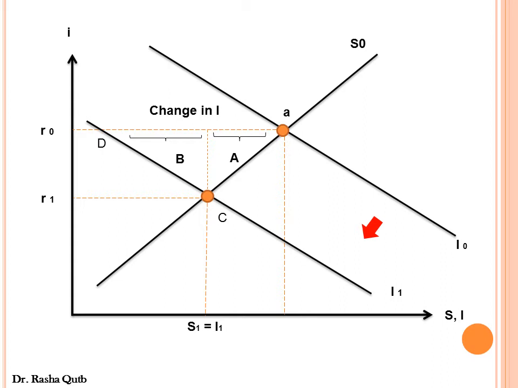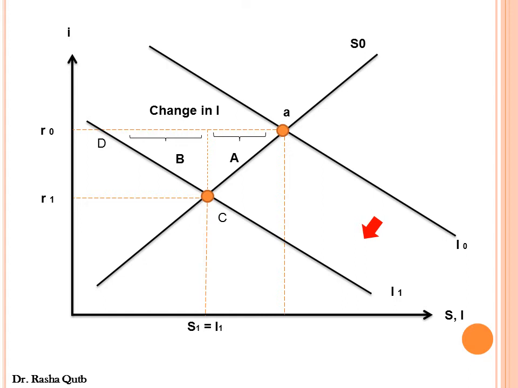But at the old interest rate, which is R0, there would be an excess supply of loanable funds. This excess supply would cause induced investment to increase, and you are moving from point D to point C, which is the distance B. This reduction in interest rate would also cause a reduction in saving, or an increase in consumption. So we are moving from point A to point C. The distance A represents the reduction in saving, and distance B represents the increase in investment.